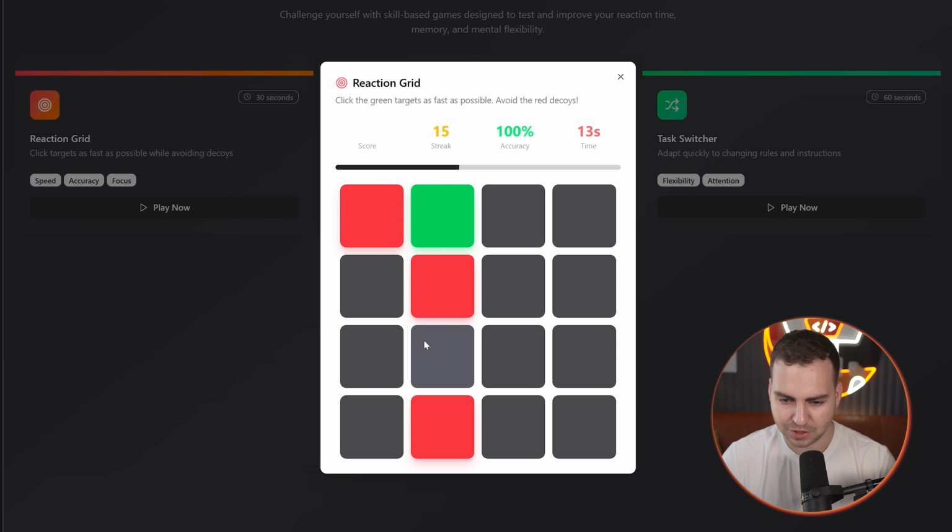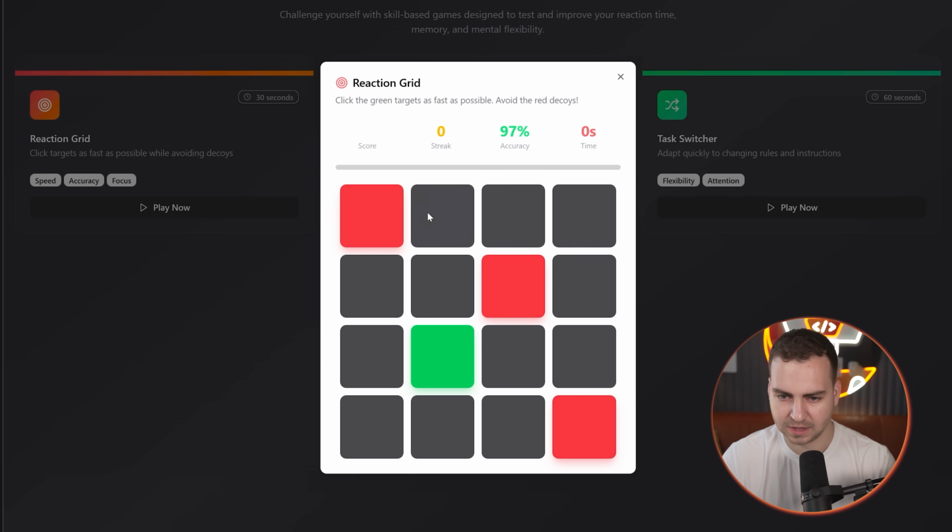Okay. By the way, when I had my startup, this was the favorite game that all of the people had, target practice, we called it, because we were making it like sports. But they just kind of renamed it in this one to reaction grid when they made the app. Okay, come on. Let's see.